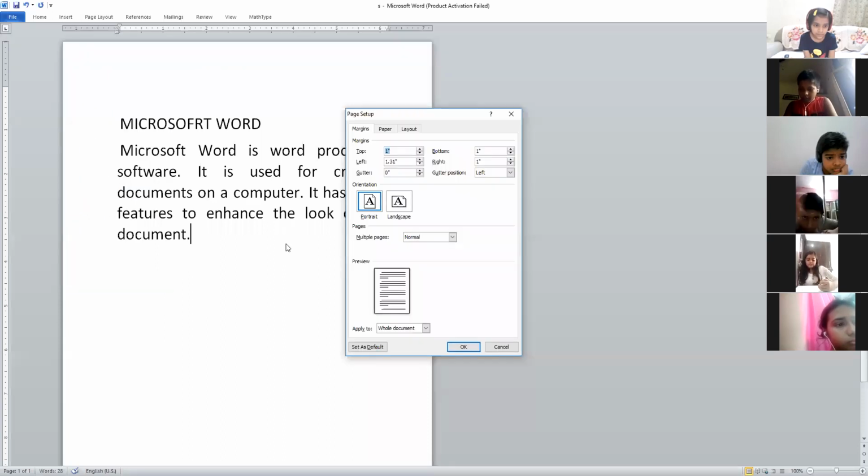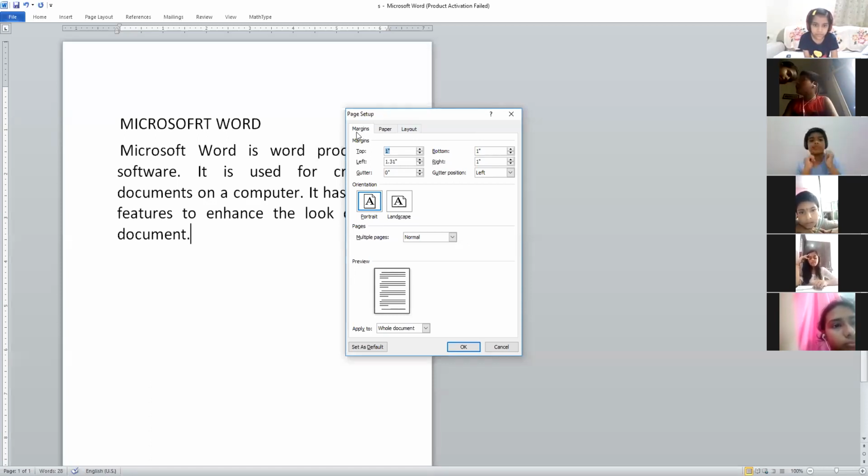As you click on the custom margin, you can see a dialog box here. This is the page setup dialog box. Here you can see the tabs also. First you have the margin tab, then you have the paper tab and the layout tab. So here we will click on the margin tab.